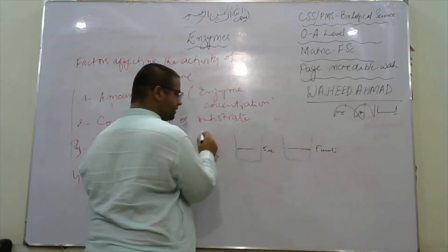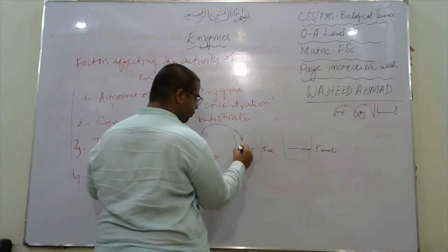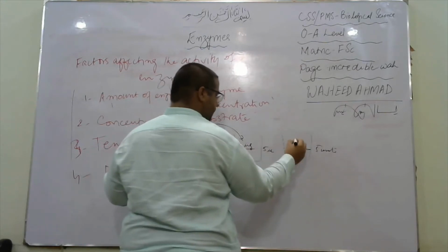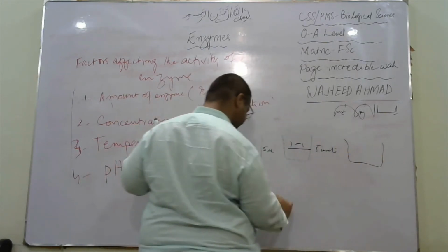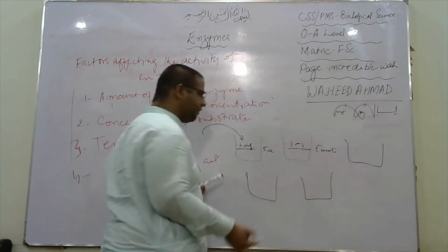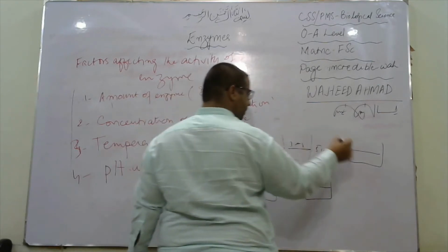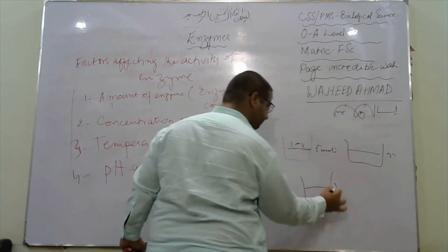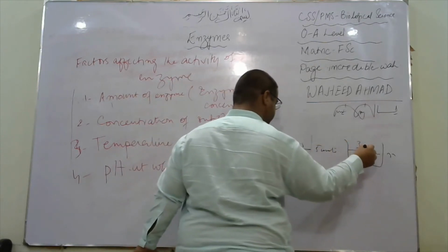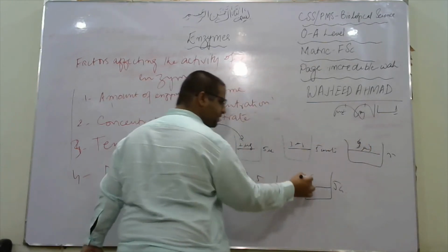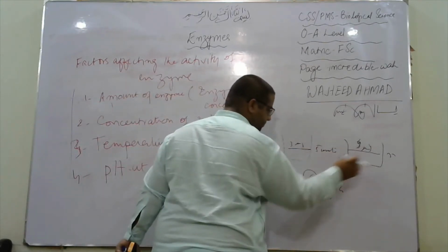We pour enzyme here as 2 microgram, here 3 microgram, and the same in more beakers. So I'm taking 5 beakers with the same substrate concentration, and enzyme of 2, 3, 4, 5, and 6 microgram. So we have increased the concentration of enzyme.